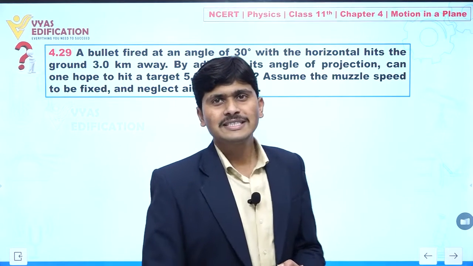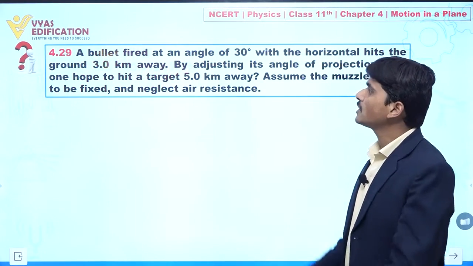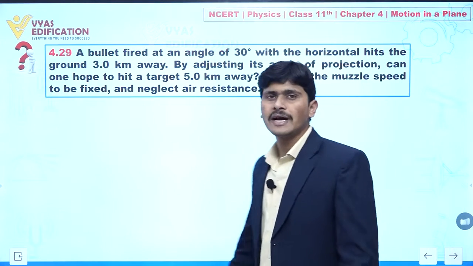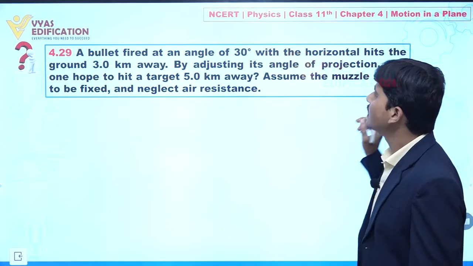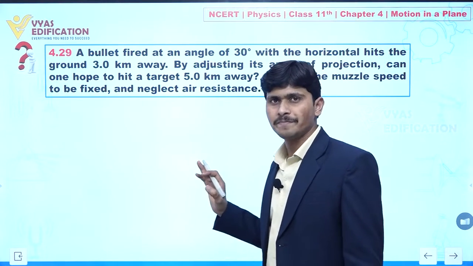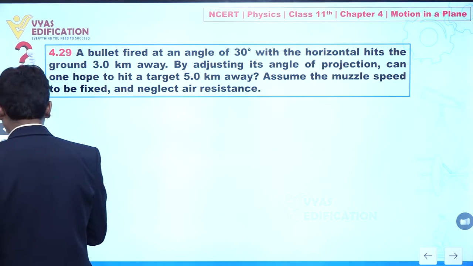Now we are going to discuss the next question, question number 4.29. In this question it is given to you that a bullet fired at an angle of 30 degrees with the horizontal hits the ground 3 km away. Clear? Let us try to analyze this given situation.